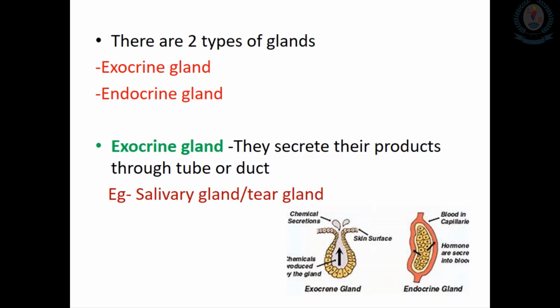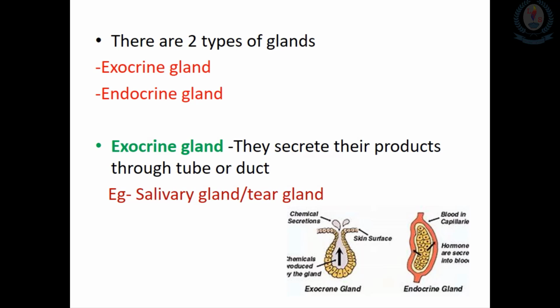For example, the salivary glands in the mouth secrete saliva down the salivary ducts, and tear glands secrete tears through ducts to the surface of the eye.